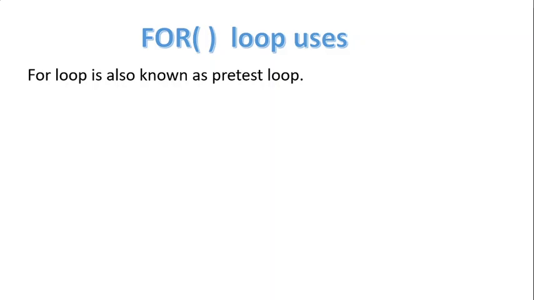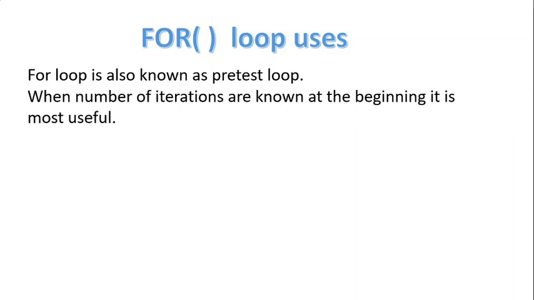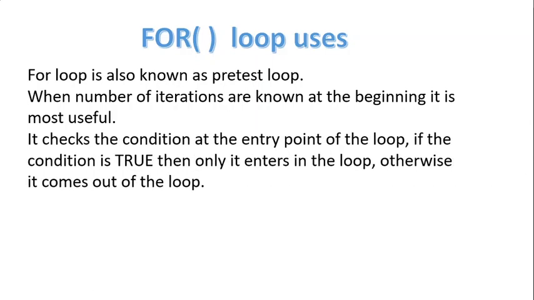For loop is also known as a pre-test loop. Pre-test loop means the number of iterations can be 0. If the number of iterations is known at the beginning and the number of cycles is fixed, generally we use for loop. It checks the condition at the entry point, that means at the beginning. If the condition is true, then only it enters into the loop. Otherwise, it comes out of the loop. It is like a Boolean condition.